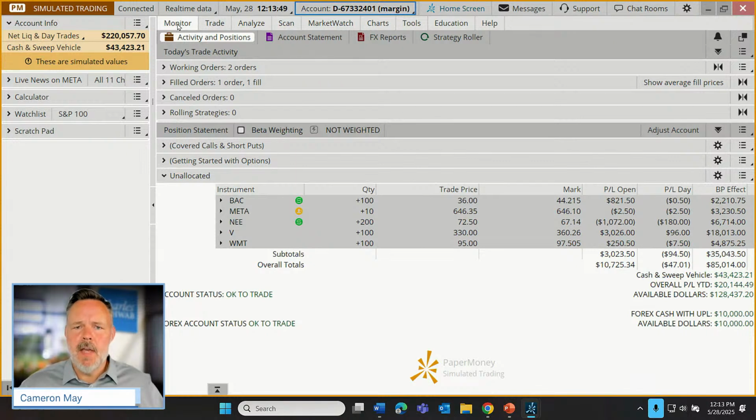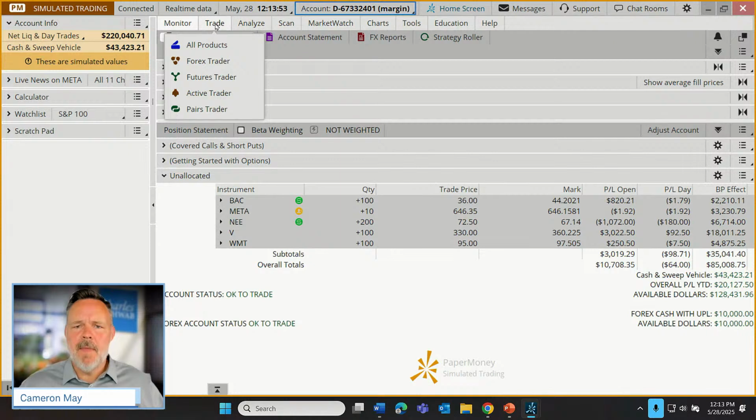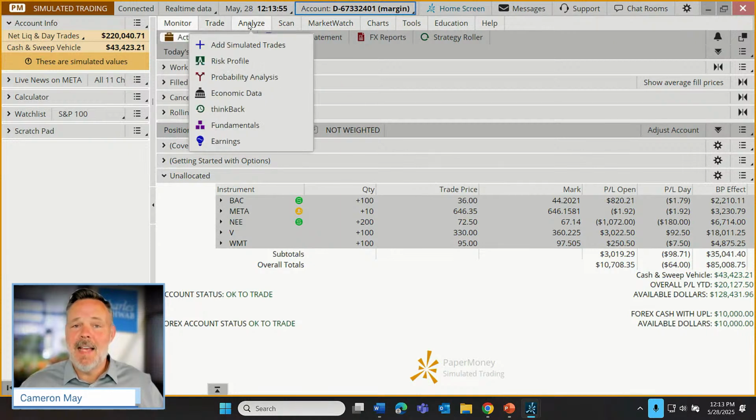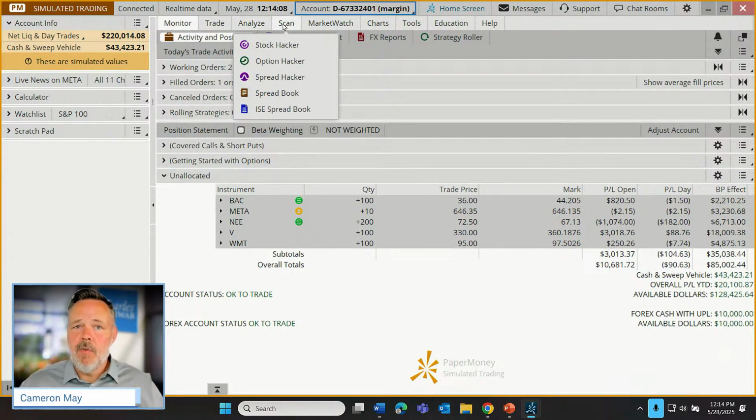So here we are on the Monitor tab. As we move across the top, we can see the Trade tab. That's where we'd go place trades. We have an Analyze tab. I'm not really going to get into that one deeply. That's probably going to be more for our options traders. My apologies, I can't cover all the functions in an introductory discussion. We can scan for potential trade candidates here.